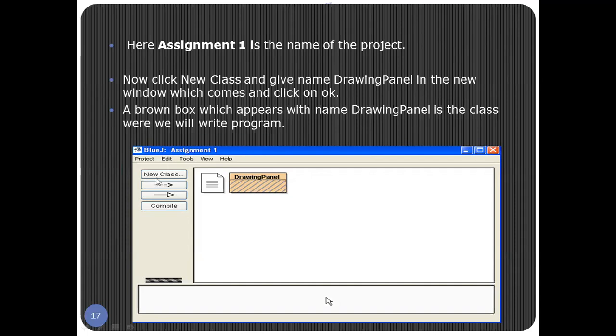As soon as you click on New Class, a small window will come and it will ask you to enter the name of the class. There you enter the name DrawingPanel and click on OK. When you click on OK, a brown box will appear with the name DrawingPanel, and this is the class where we are going to write the program. This DrawingPanel is our first class where we are going to write the program. After this box appears, you have to double click on the DrawingPanel.